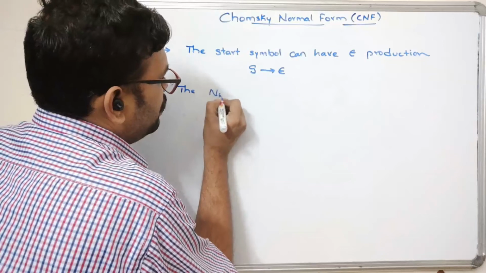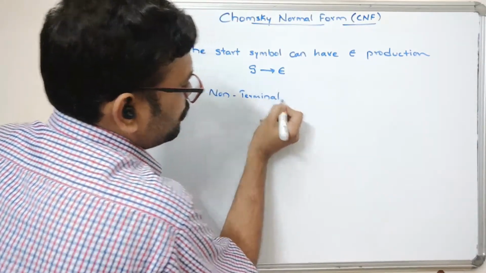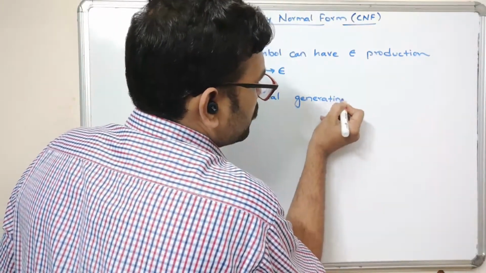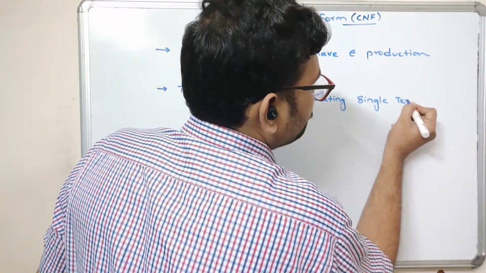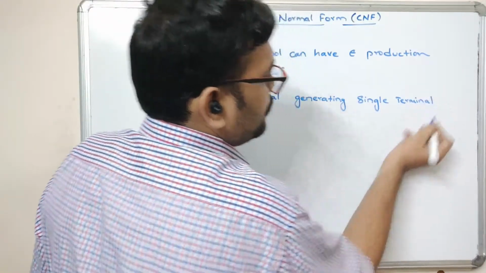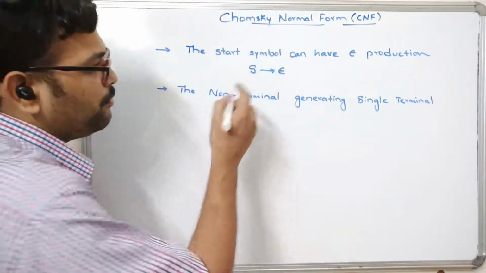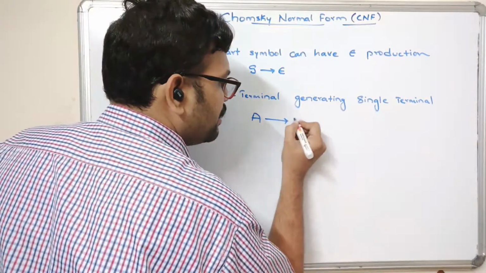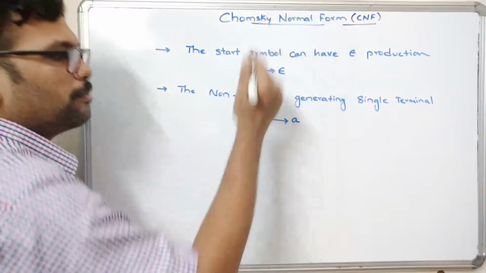Coming to the second one, a non-terminal generating a single terminal. Then also we can say that the production is in Chomsky normal form. For example, let us take A as a non-terminal generating the terminal a. So this is in the format of Chomsky normal form.